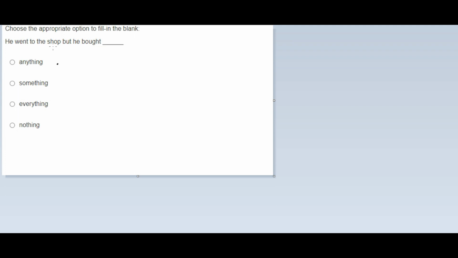So they asked a question. He went to the shop, but he bought. So it is a question from a general aptitude. Okay, so whenever you find this type of sentence, he went to shop. Yes, that is gone. But means what? It's always a negative word. Example: if you say he went to shop and he bought, means it is like some positive word.